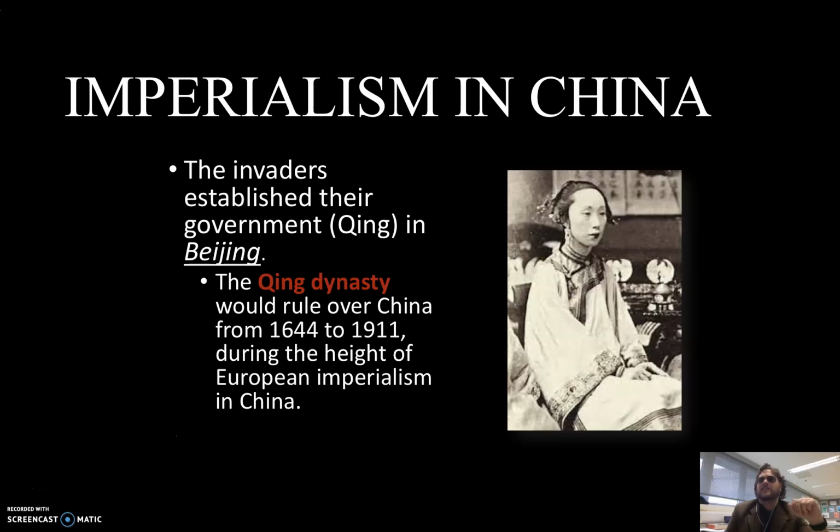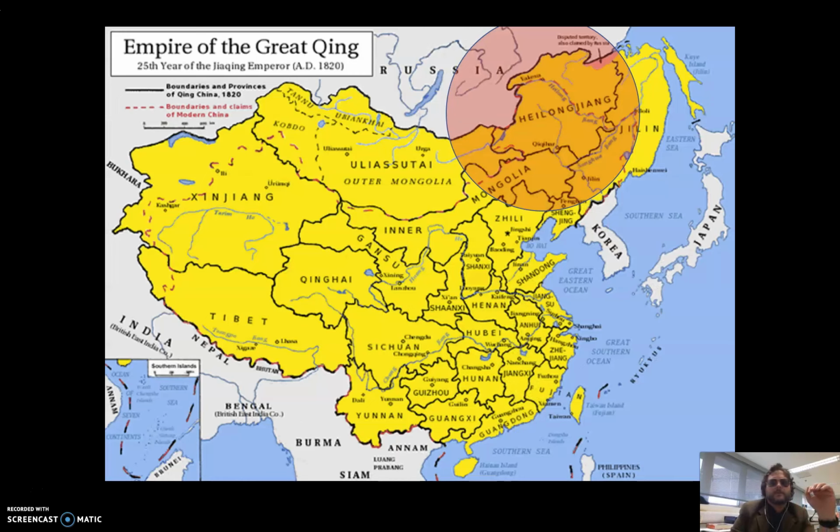So this is the height of European imperialism in China. It's basically under the Qing Dynasty. And there's a couple of actual emperors we're going to look at more specifically. Now, if you look here on the map, you can see the area that Manchuria comes from and the overall empire of the Great Qing Dynasty.